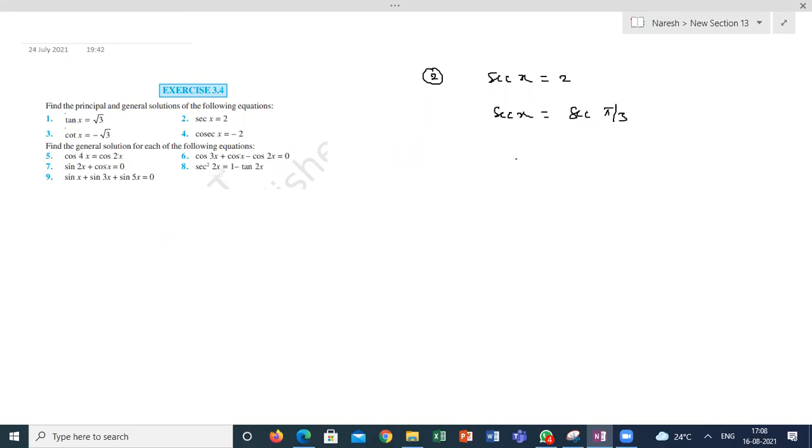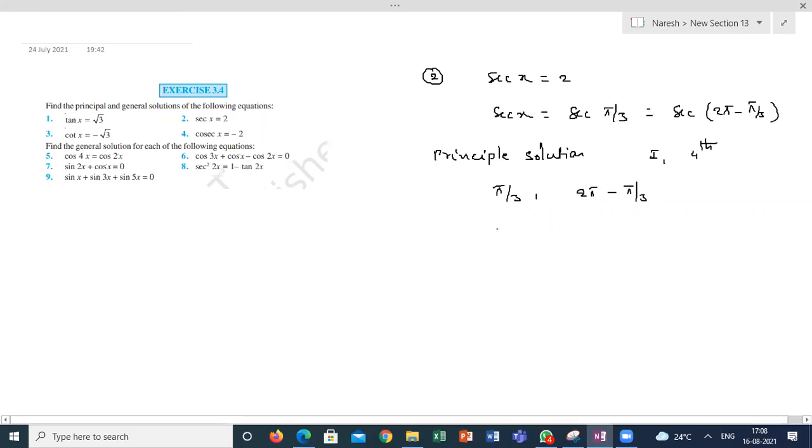What are the possible solutions? The principal solution, within 0 to 360 where you are getting this value, lies in the first quadrant and fourth quadrant. So pi by 3, comma, 2 pi minus pi by 3. It repeats in the first cycle itself at the fourth quadrant. 2 pi minus pi by 3 gives the same value. So the principal solutions are pi by 3 and 5 pi by 3.